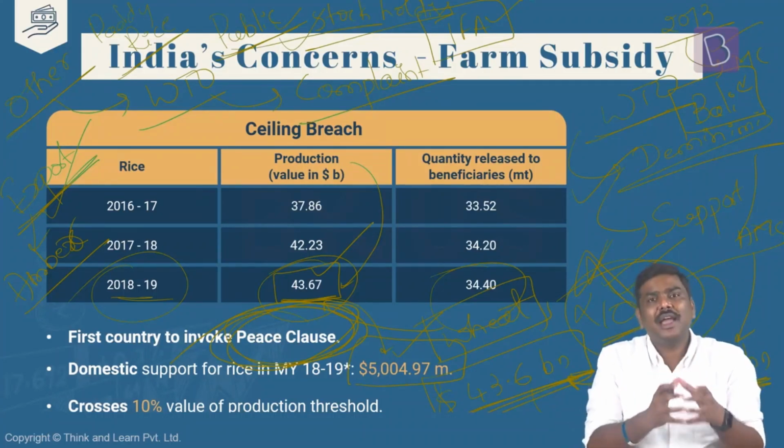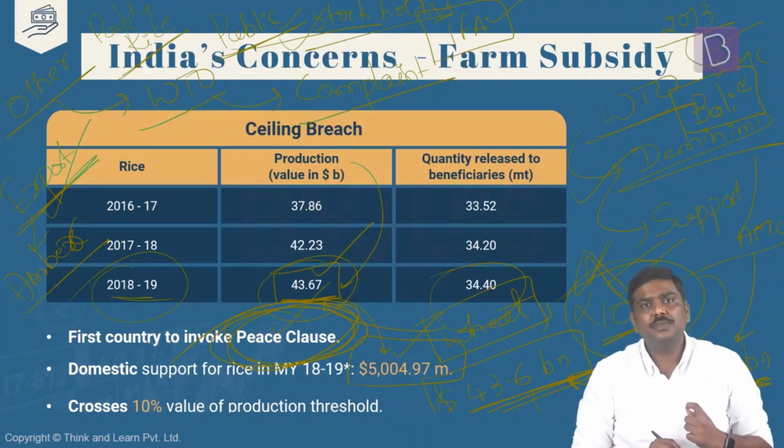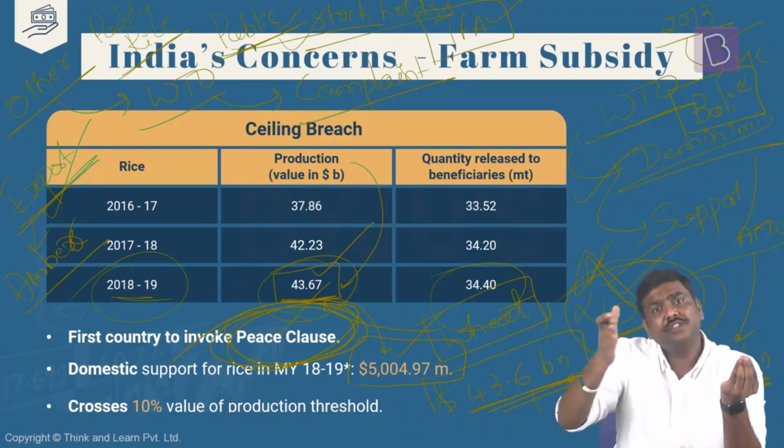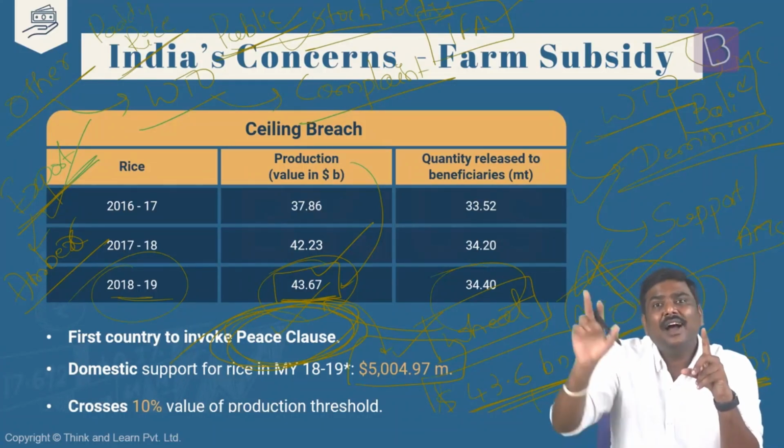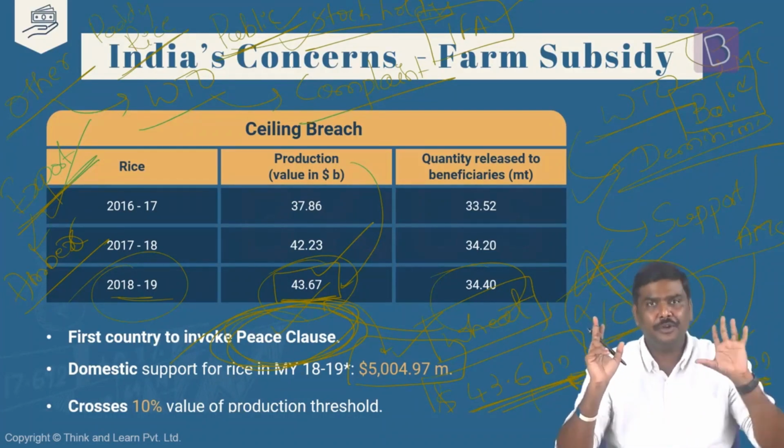Now, as a temporary solution, as a stopgap solution, they inserted a clause which was referred to as a peace clause. And what does the peace clause state? If a developing country crosses the threshold level, what's the threshold level? 10%. The default level is 10%. If a developing country crosses this particular 10% level, then other countries will not be allowed to file a complaint against this country under WTO. I'll repeat it again.